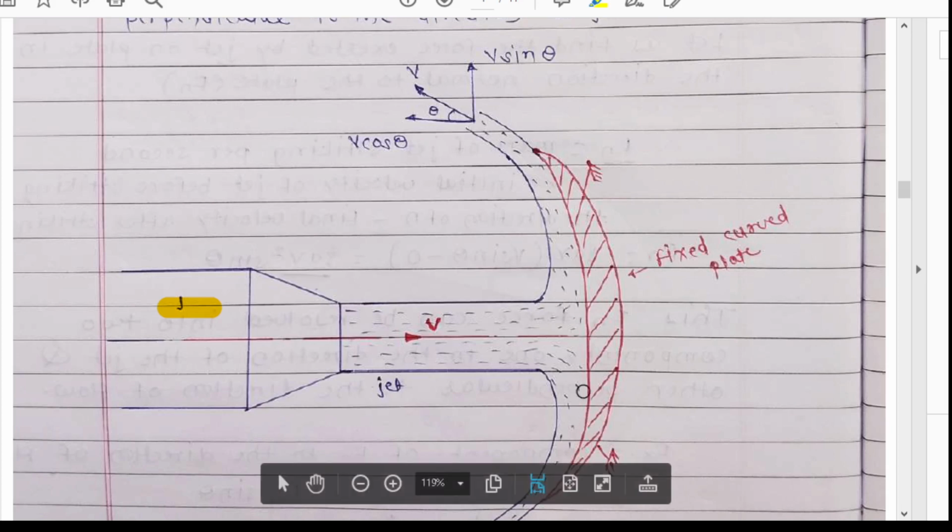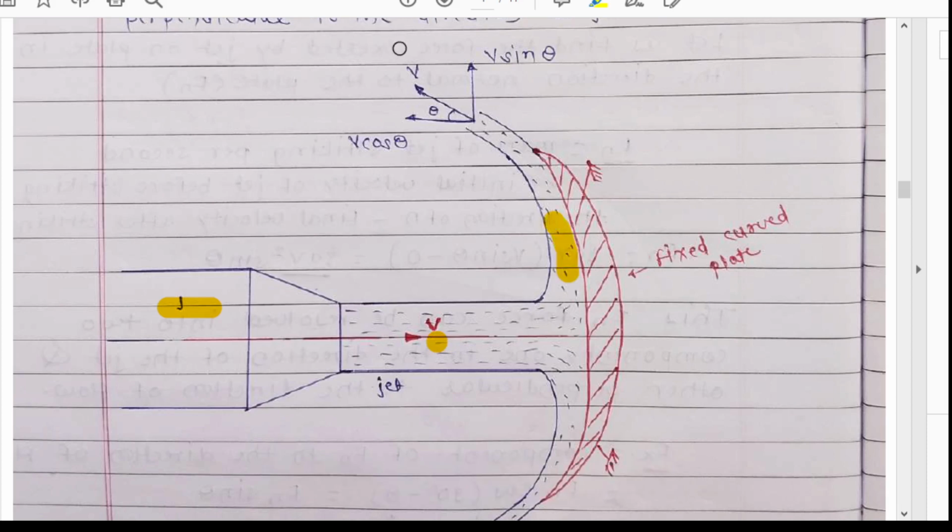So when this is divided into two equal parts, the initial velocity of the jet before striking, that is v, will be equal to the final velocity of the jet after striking. So here I have written it as v only. Now this plate is a curved plate, so there will be some angle of deflection. This one is your theta. Theta is nothing but the angle of deflection through which this jet is deflected from its original direction.